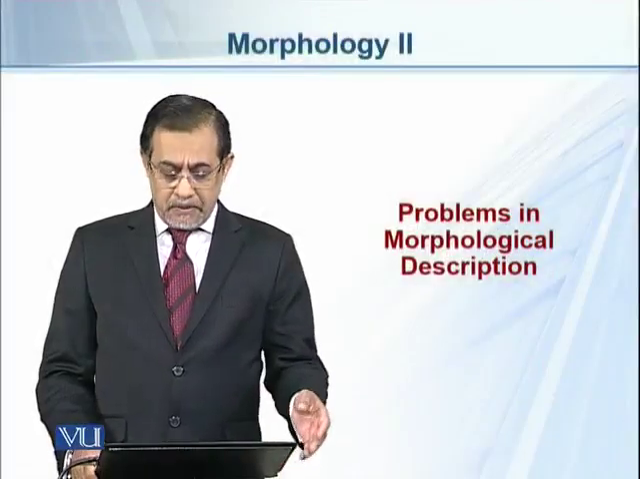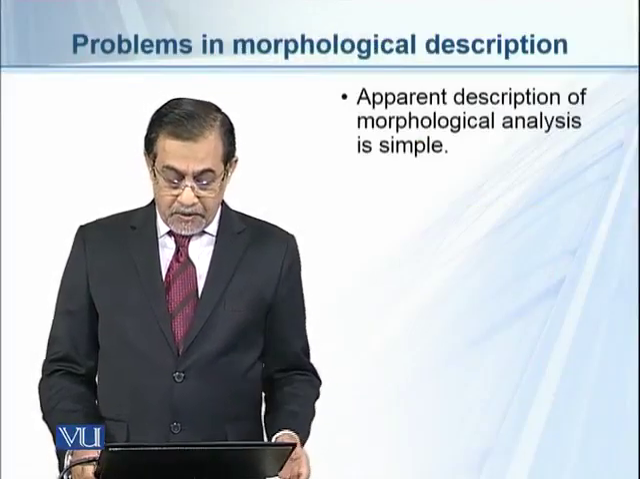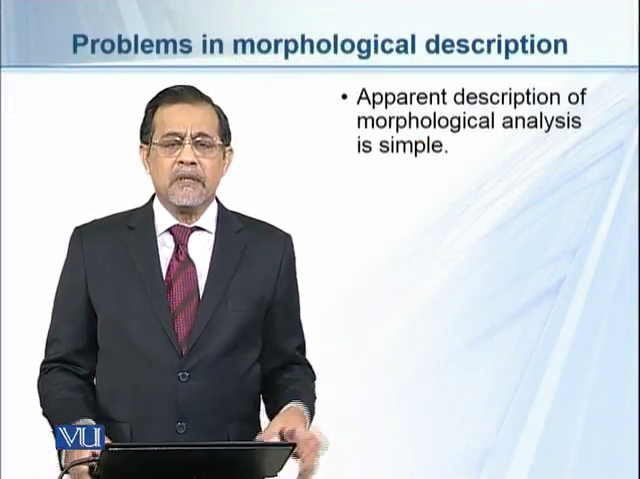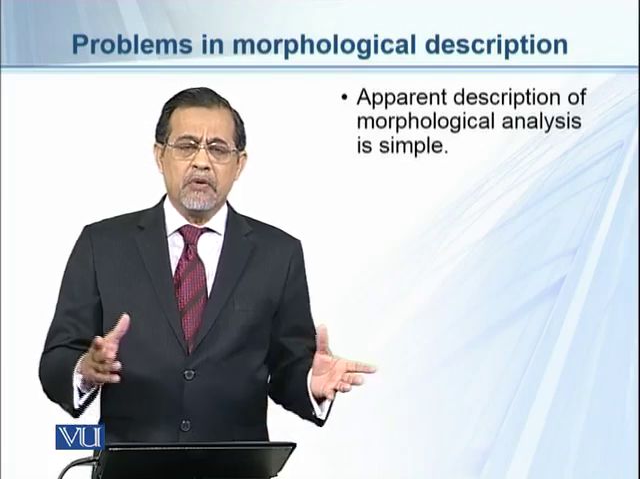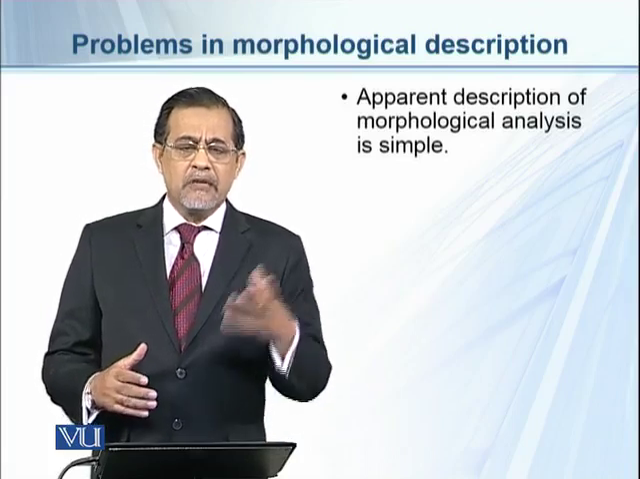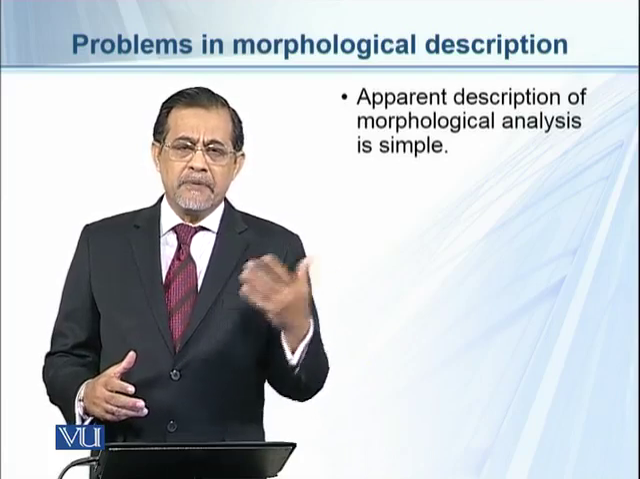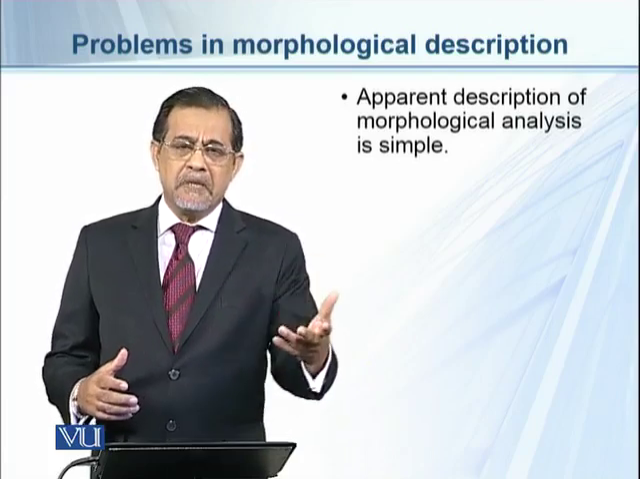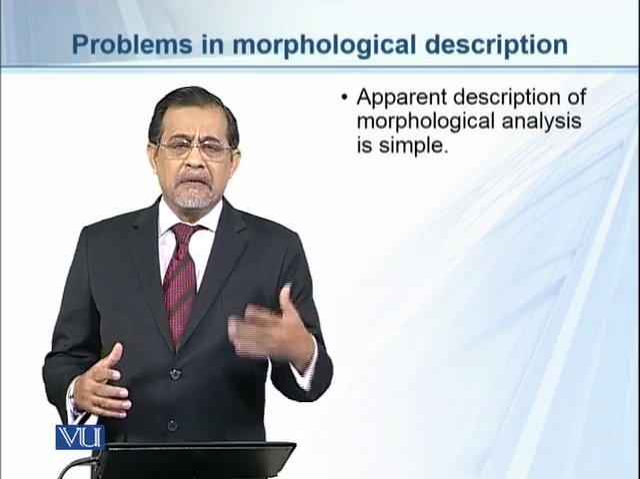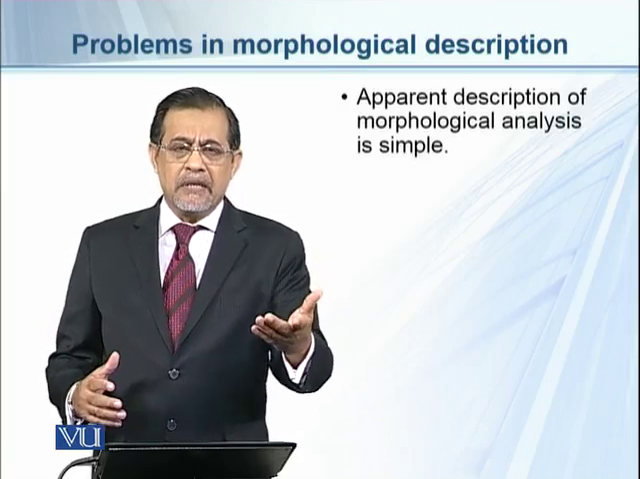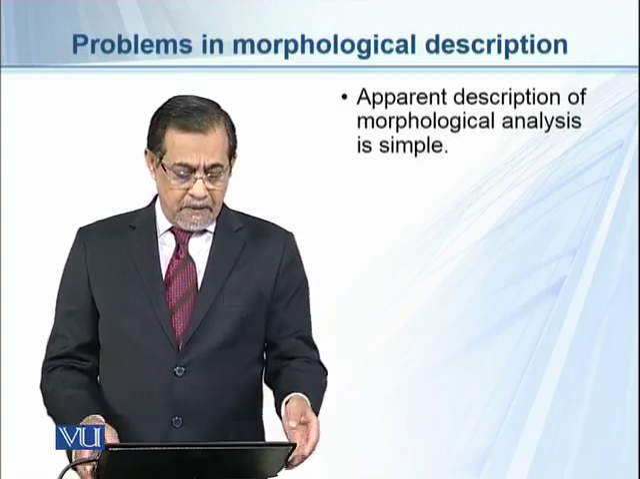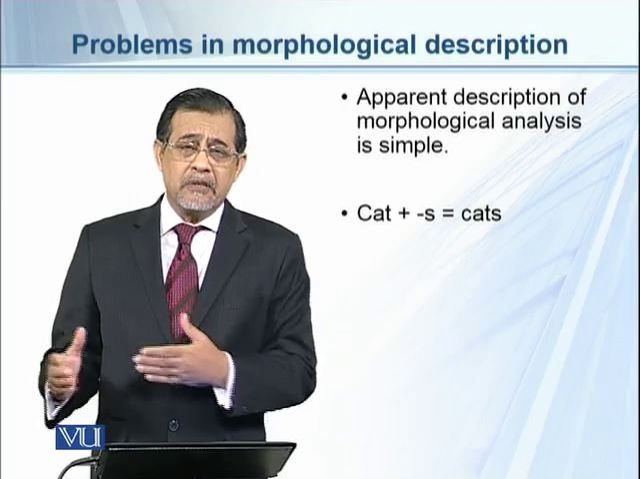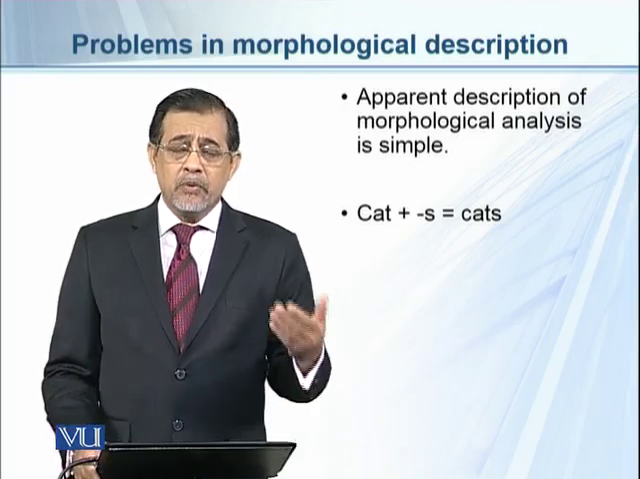Problems in morphological description. Apparently, the description of morphological analysis is very simple. We know that a morpheme has two further types, bound and free, and they too have further types: inflectional and derivational, and lexical and functional. So we get a word cat and add an inflectional morpheme to make it a plural, cats.